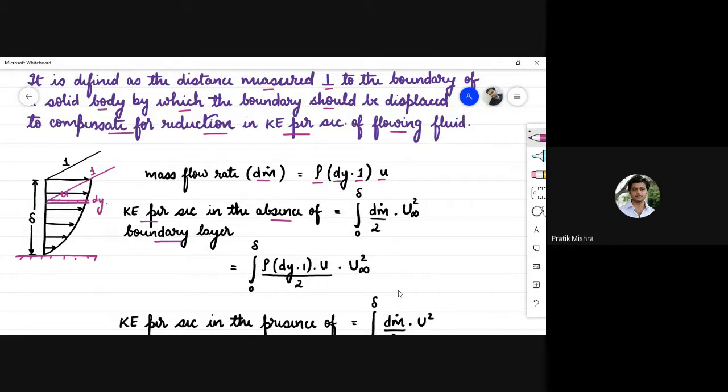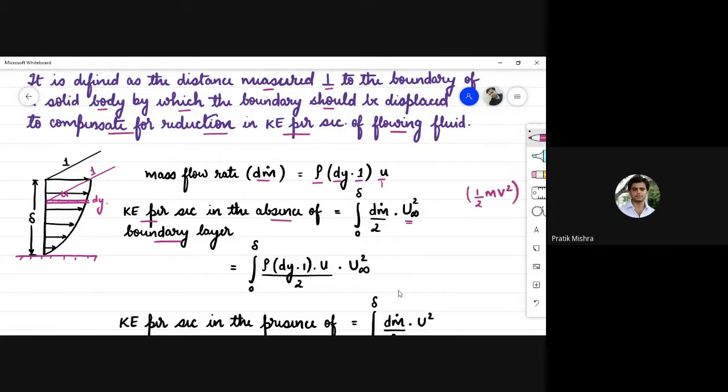The absence of boundary layer makes only this difference: the velocity that you are going to consider will be u infinity. The mass flow rate will remain the same. In the mass flow rate you will consider small u, but the velocity that you are going to consider in order to calculate the kinetic energy needs to be the free stream velocity. So the kinetic energy per second in the absence of boundary layer is simply half mv square. Half mv square is the kinetic energy.